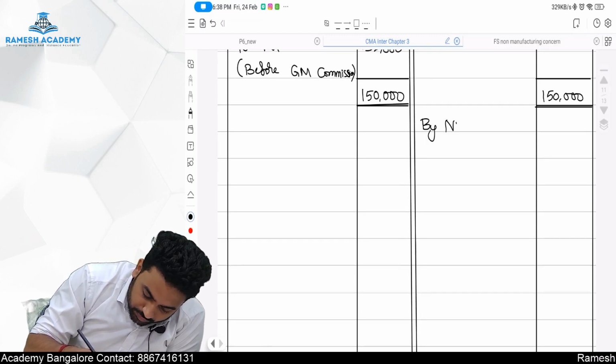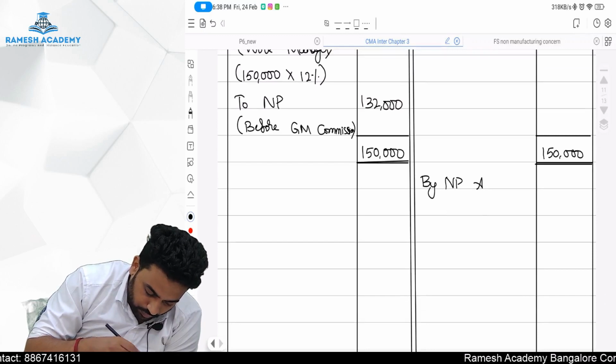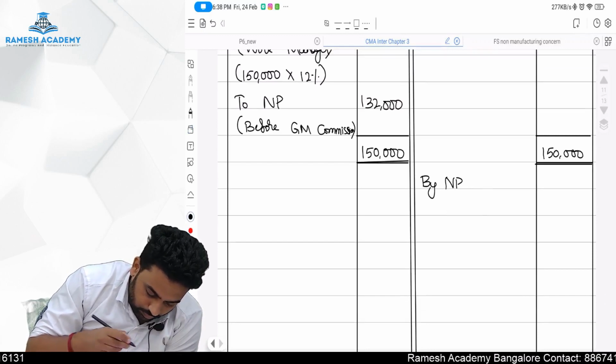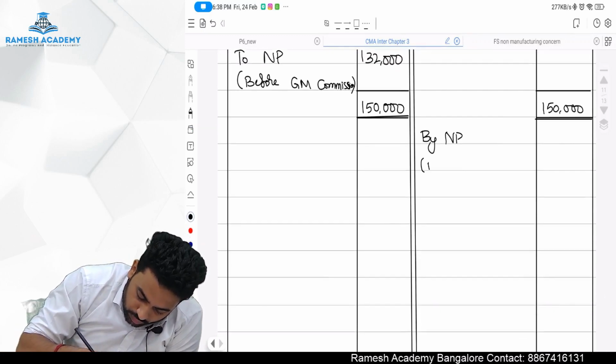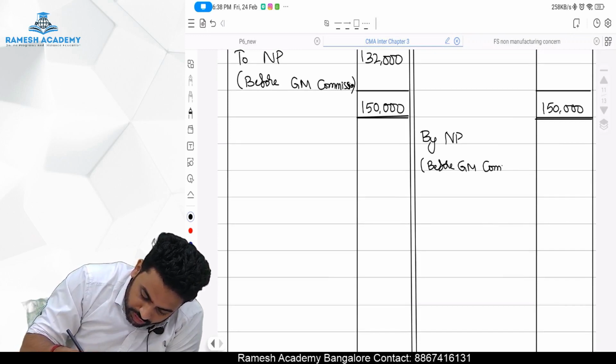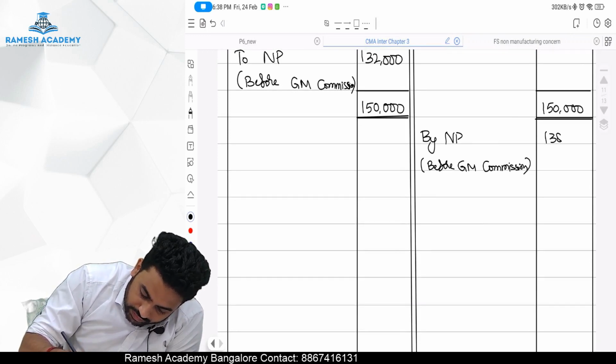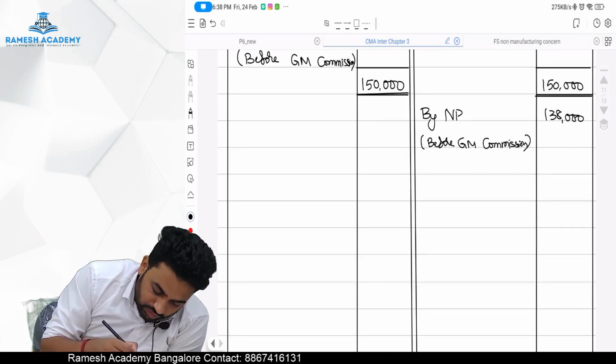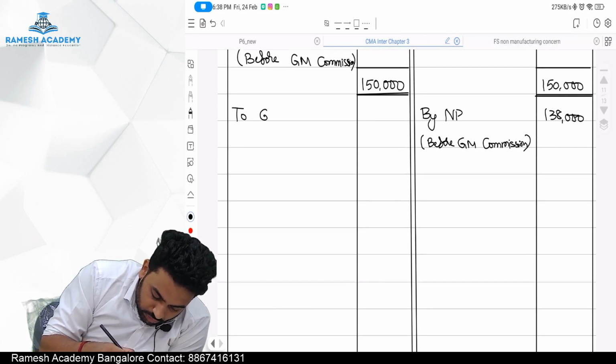Net profit before GM commission, before general manager commission, how much is it? 1,38,000. From this, we have to reduce the general manager commission.